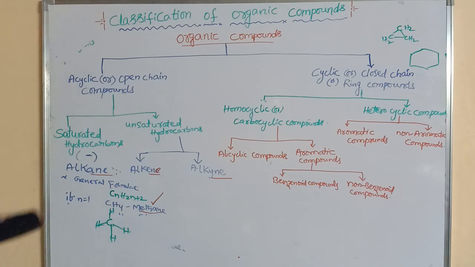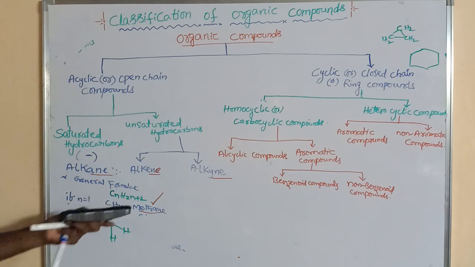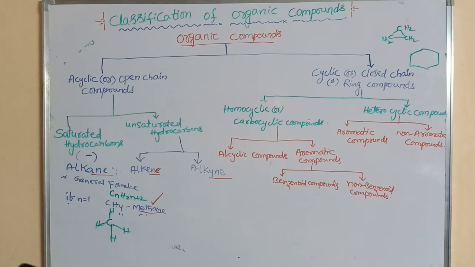The simplest alkane is methane. It is present in biogas, right? And also natural gas. What is the natural gas? Methane is the natural gas, right? So this contains only single bonds but not pi bonds. This is the alkane.